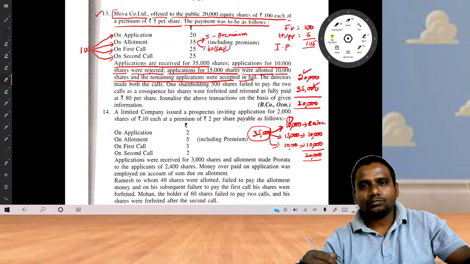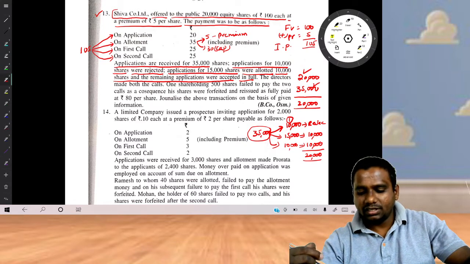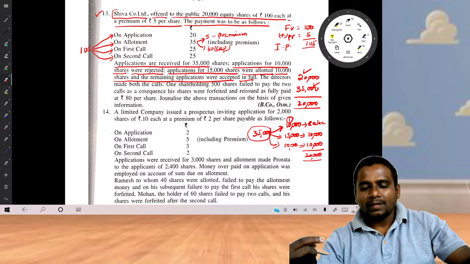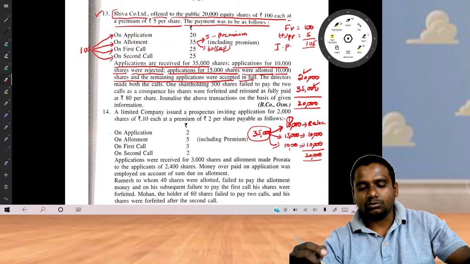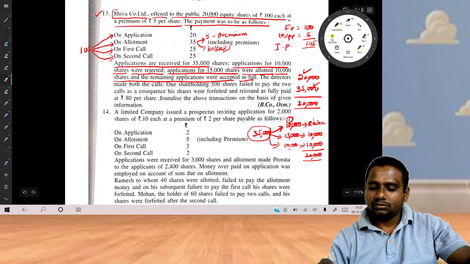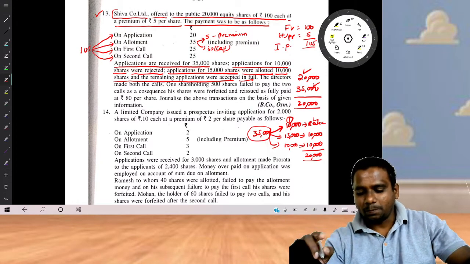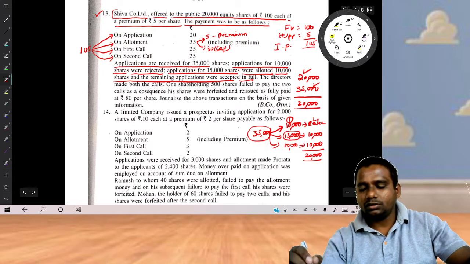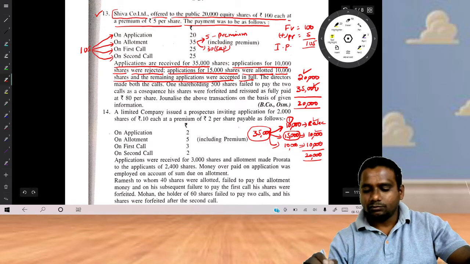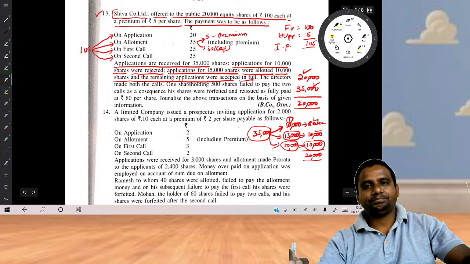First category 10,000 shares, second category 15,000 shares, third category 10,000 shares. For the applicants of 10,000 shares, the directors did not allot even a single share. For the applicants of 15,000 shares, the company allotted 10,000 shares. For the applications of 10,000, the company allotted fully.